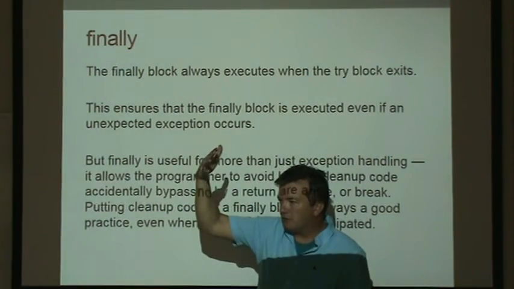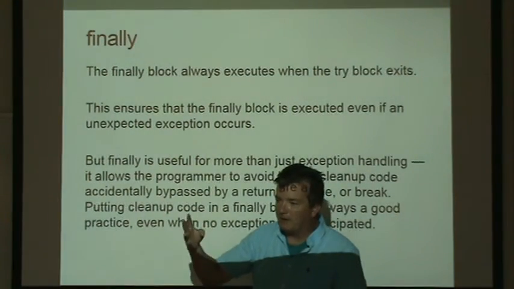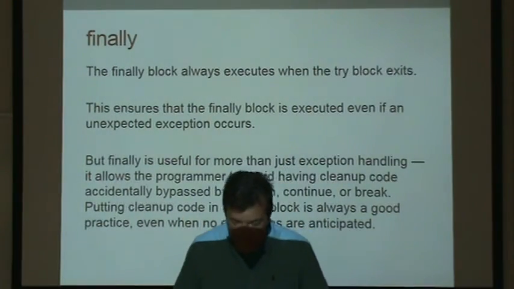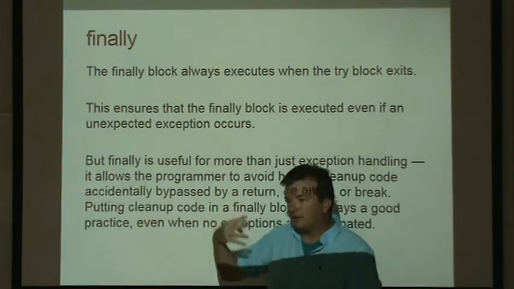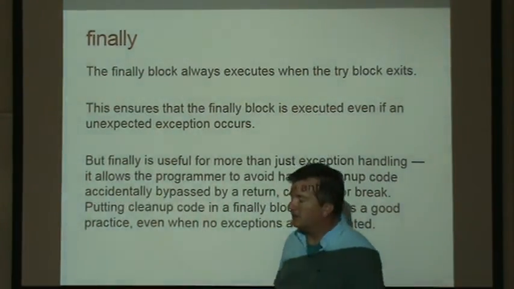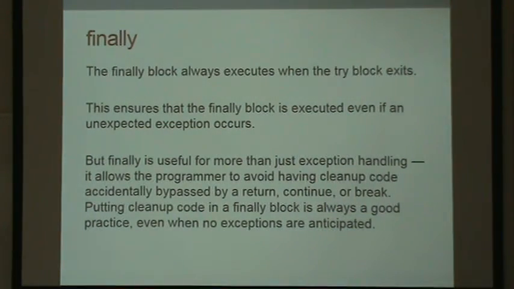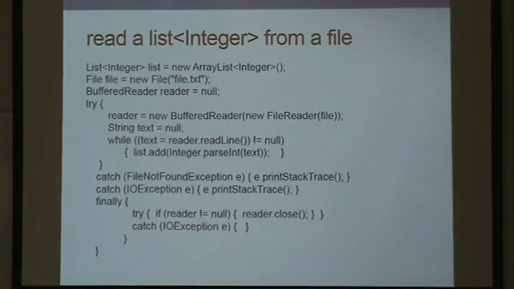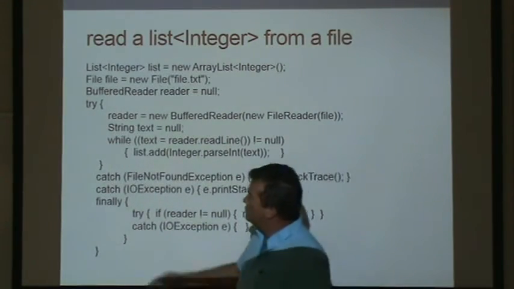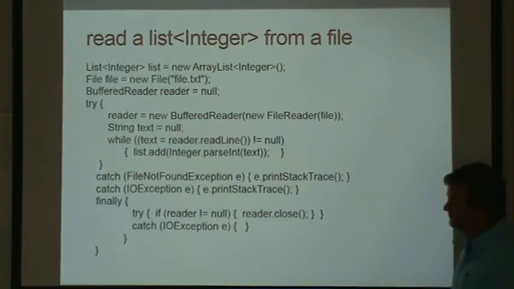Then in your try code, you're doing some stuff with the file. You may hit a problem, you may not hit a problem, you may hit an exception. Maybe you do, maybe you don't. And then when you're finally done with it, you want to close the file, save it away so that way someone else can have it. So what Java does is it has a finally block, which will run whether the try code runs successfully or the try code does not run successfully.